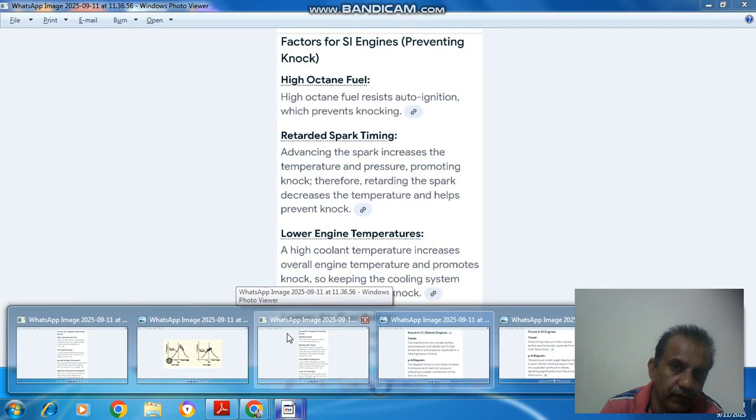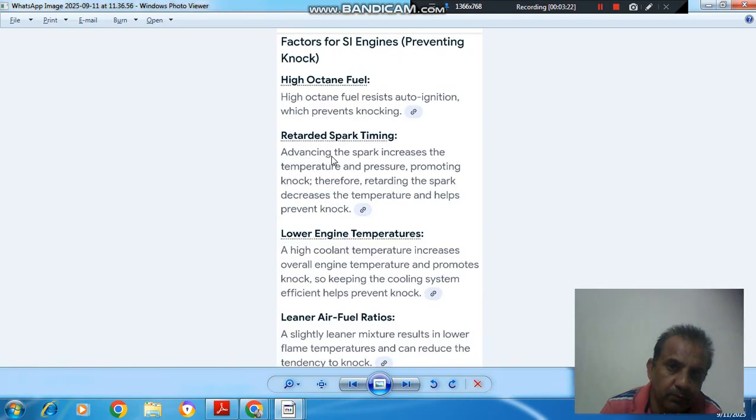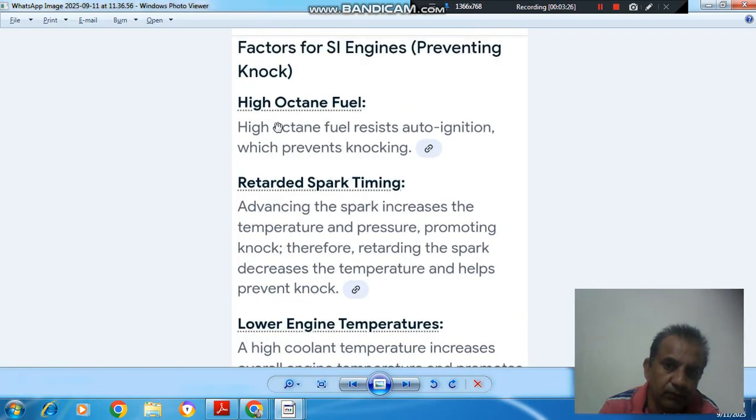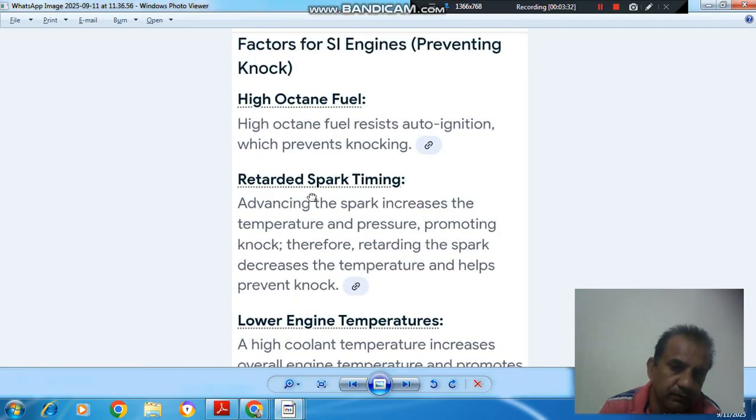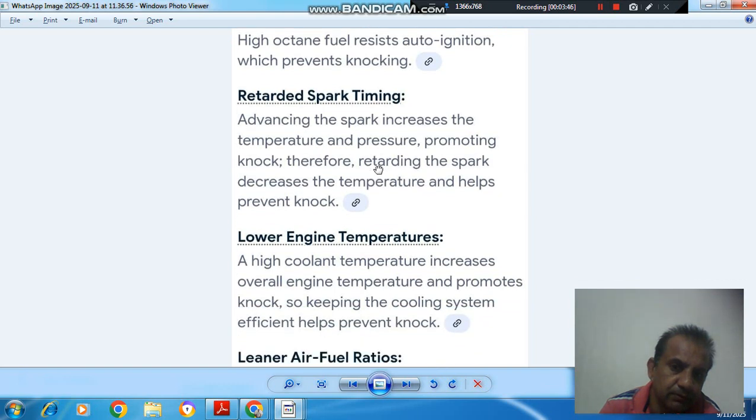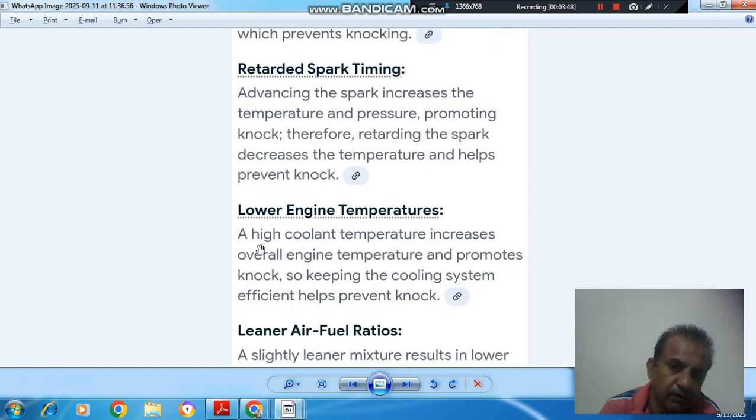So now factors which prevent knock in SI engine are: first is high octane fuel. High octane fuel resists auto ignition, which prevents knocking. Next is retarded spark timing. Advancing spark increases the temperature and pressure and promotes knock. Therefore, retarding the spark decreases the temperature and helps prevent knock.